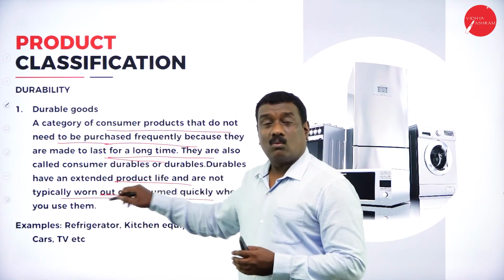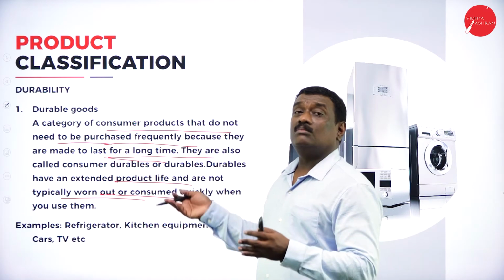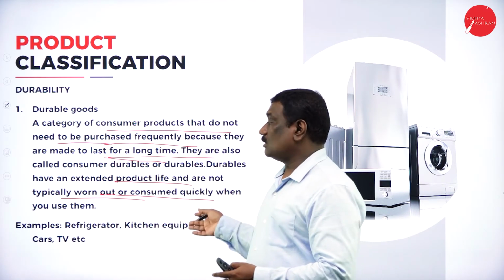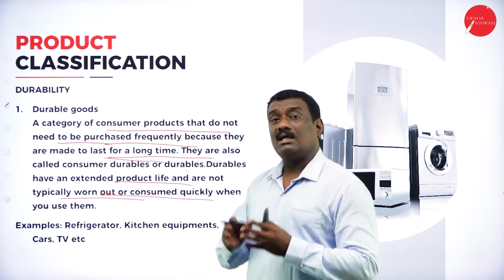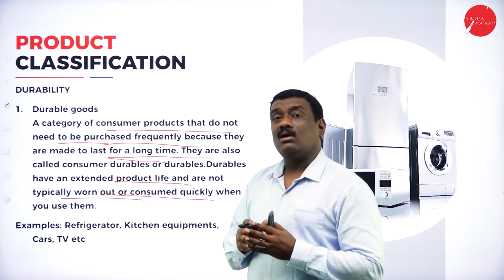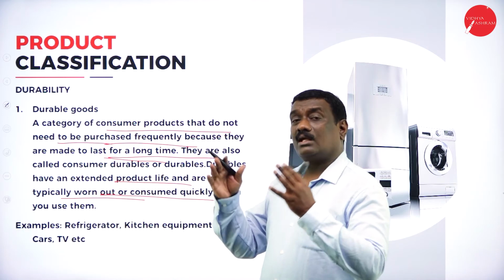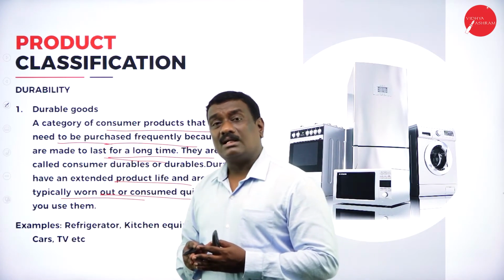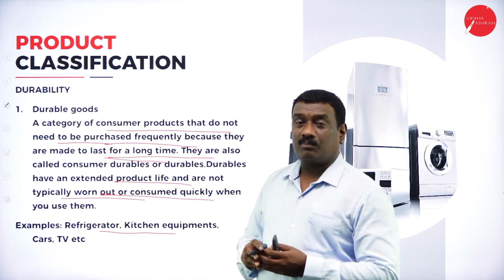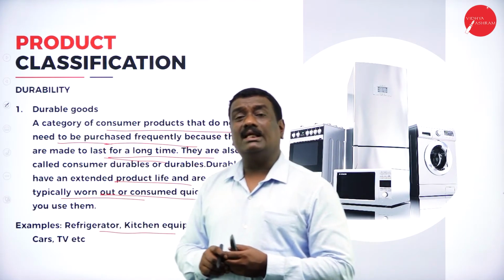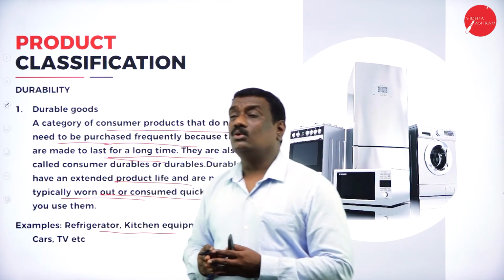It will not be worn out or consumed within that span of time. So it has duration. That's why we say durability, where you can utilize it for a longer period of time. For example, refrigerators, kitchen equipment, cars, TVs, all these are examples of durable products or goods.